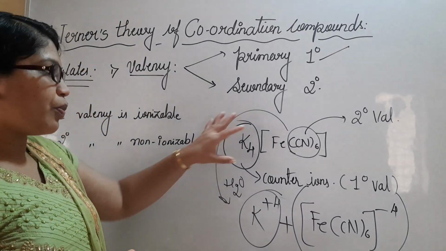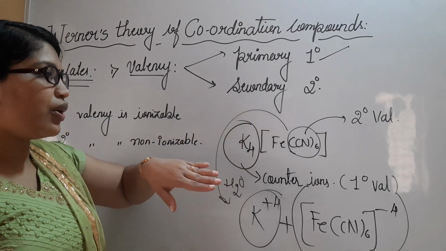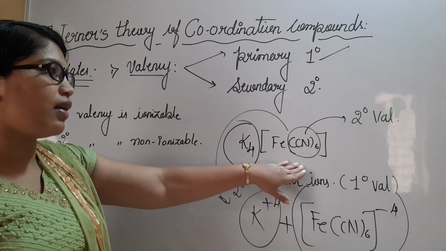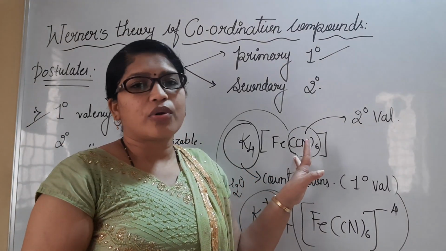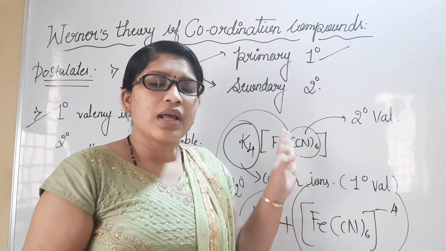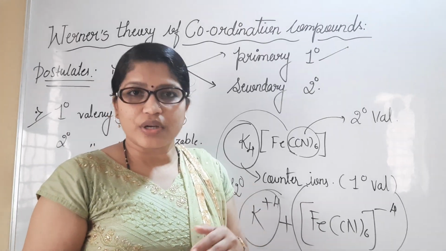Primary valency outside the bracket is ionized in water, whereas secondary valency in the form of ligands is not ionized and retains its identity even after dissolving.